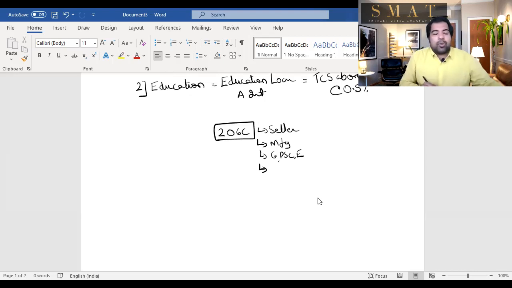If you're sending money abroad through an authorized dealer, then he will collect TCS at the rate of 5% on the amount above 7 lakhs. For tourism, the limit of 7 lakhs is not there. And for students, it's only 0.5% if it's above 7 lakh, provided it's from an education loan. Let's look at an examination question right away.